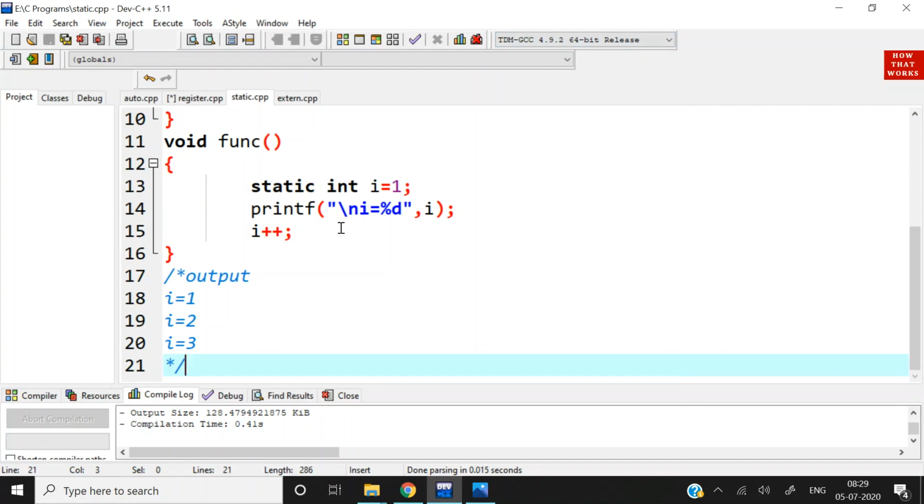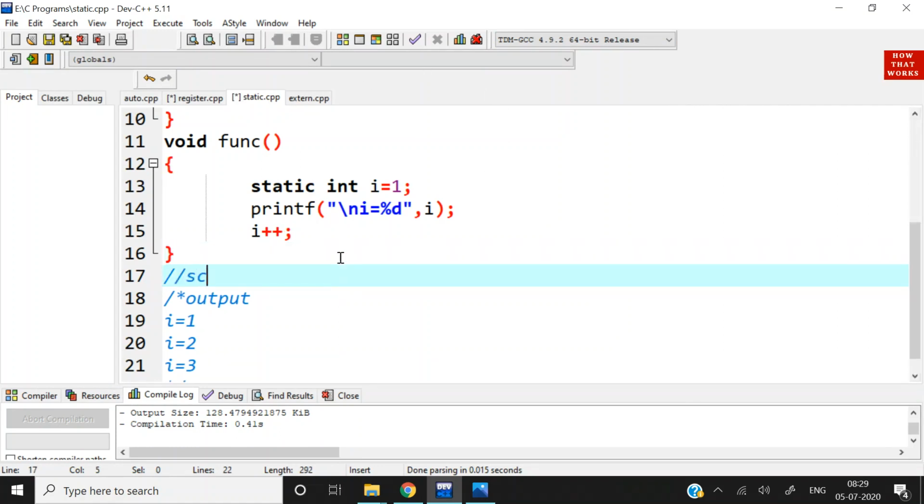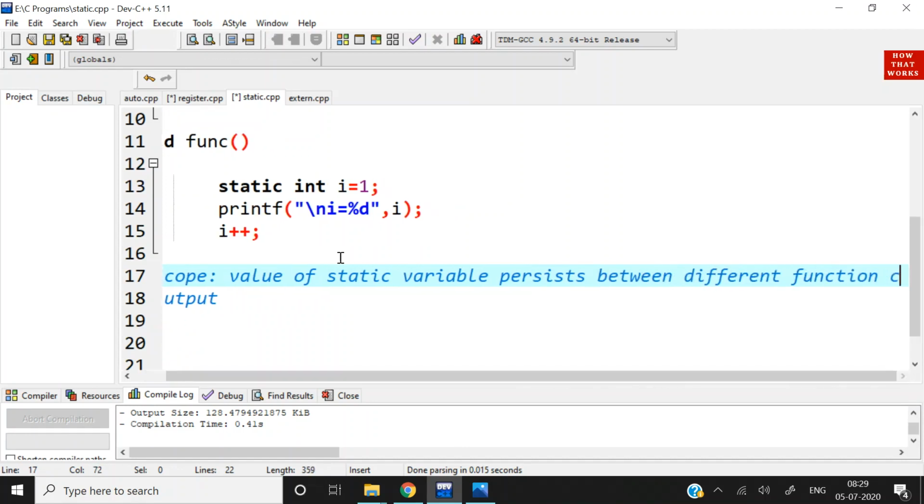So that is the scope of the static variable. That's why the scope of static variable is that the value of static variable persists between different function calls.